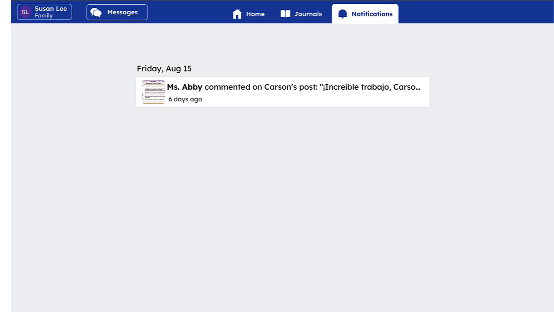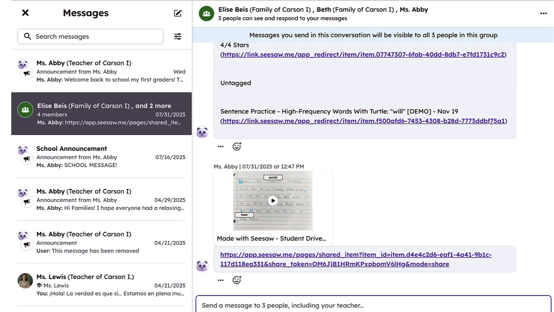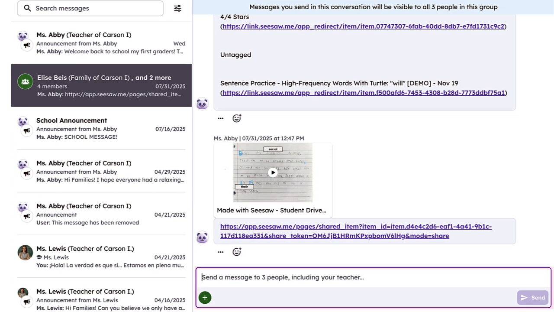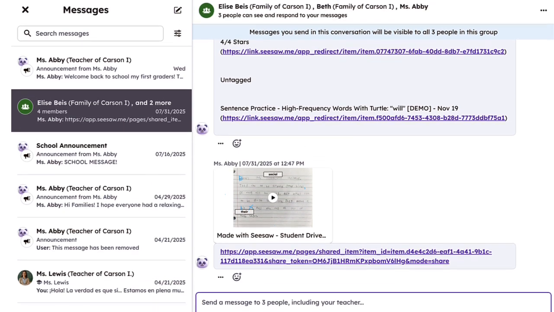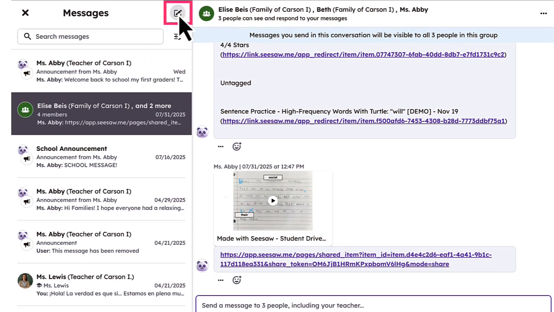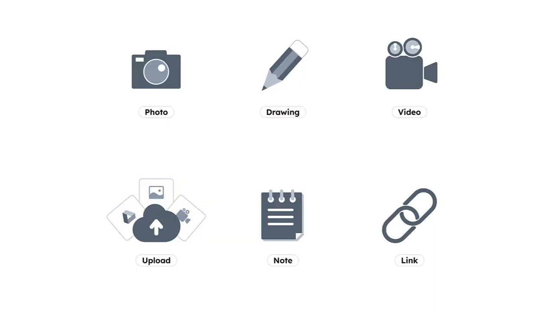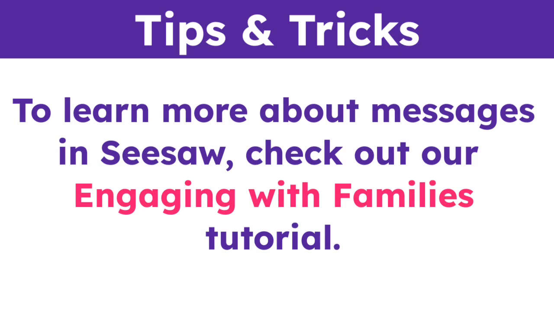Families also have access to Seesaw's Messages. Messages allows family members to stay in the learning loop, receiving announcements and conversations sent by teachers and administrators. Families can easily respond to communications or initiate their own message to teachers and administrators with full access to Seesaw's multimodal tools. To learn more about messages in Seesaw, check out our Engaging with Families tutorial.